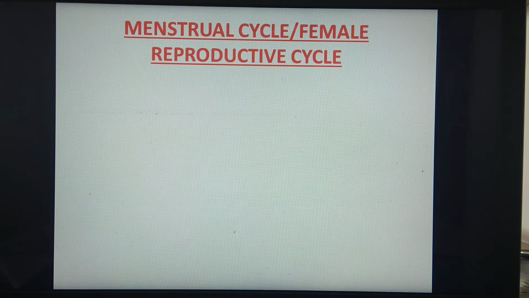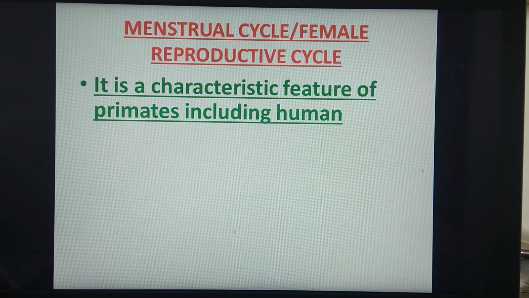Today in this lecture we are going to study about the menstrual cycle, which is also called the female reproductive cycle. This menstrual cycle, or female reproductive cycle, is a characteristic feature of primates including human beings.